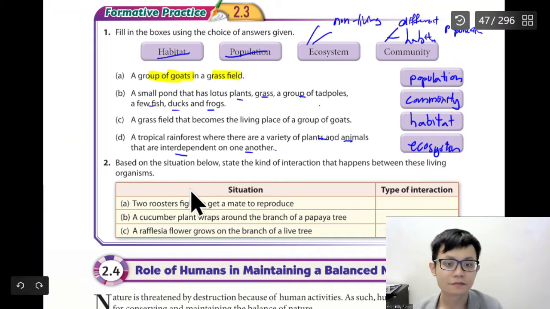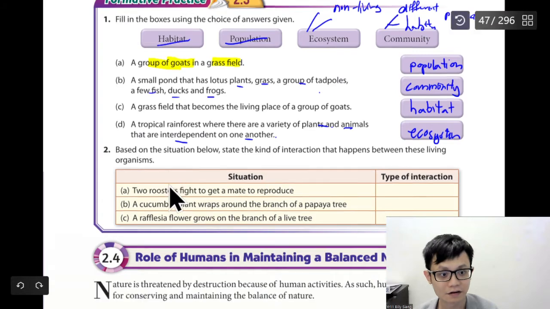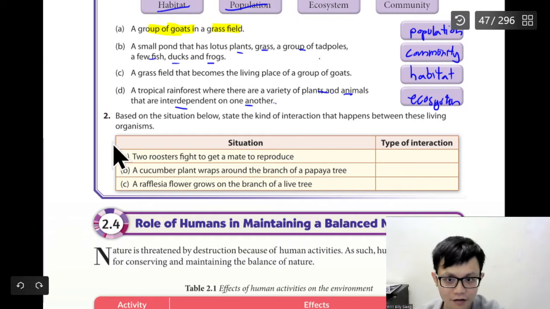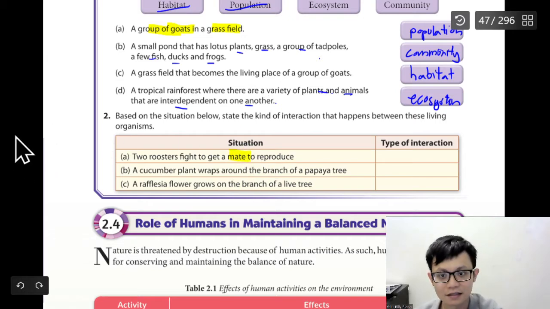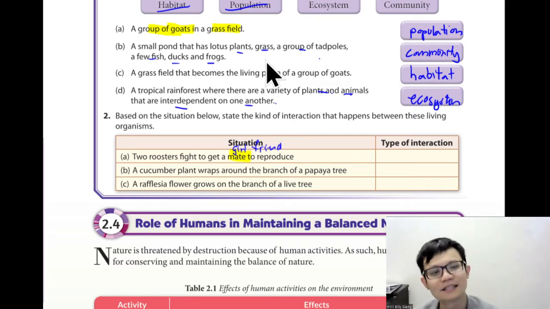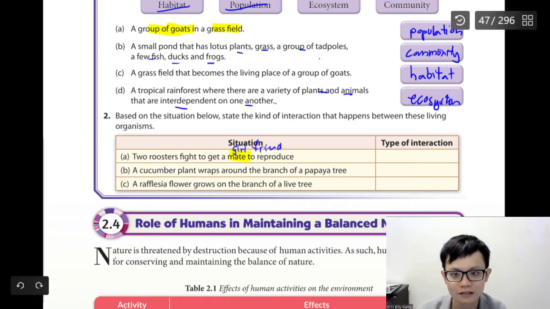Okay, moving on. Based on the situation below, state the kind of interaction that happened between these living organisms. Type of interaction: two roosters fight to get a mate. What is a mate? Mate is a girlfriend. Depends on what country you are in, right? Sometimes in British, if I'm not mistaken, they will say, "Hi mate," which actually means your friend, not girlfriend. But two roosters, you know rooster is the male chicken, fight to get the beautiful girlfriend.